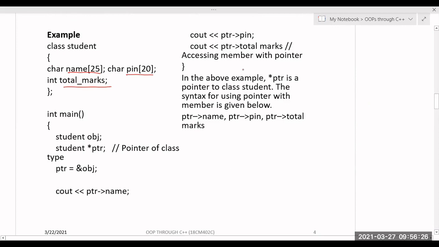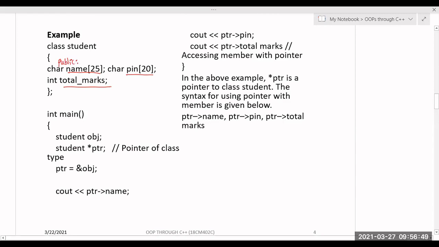If you want to access them outside the class, you have to make them public. Otherwise, to access private data, you have to access it only through member functions or a non-member friend function. So I mention public here, because I'm accessing the name outside the class.